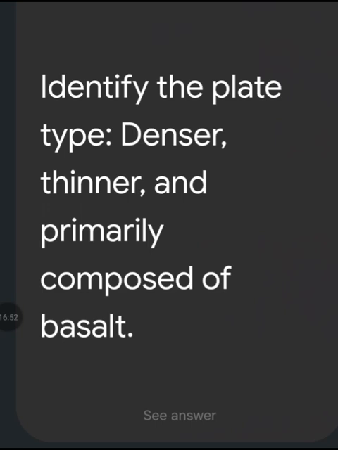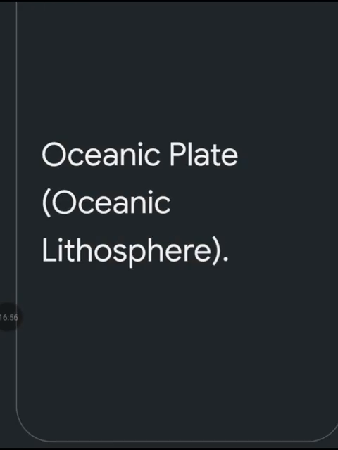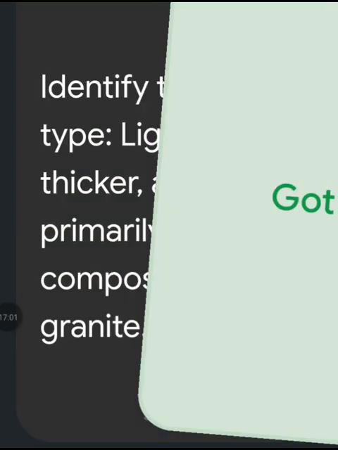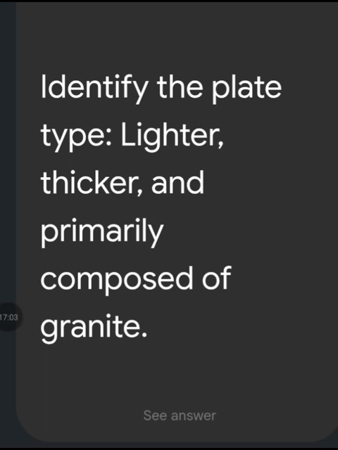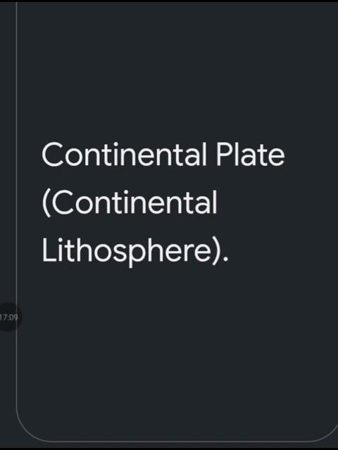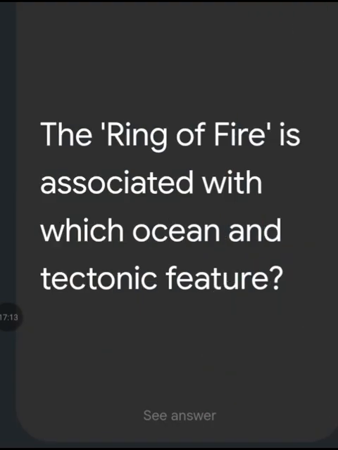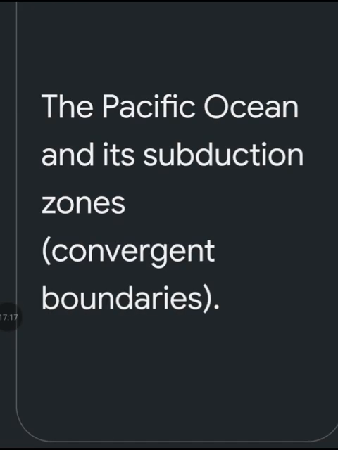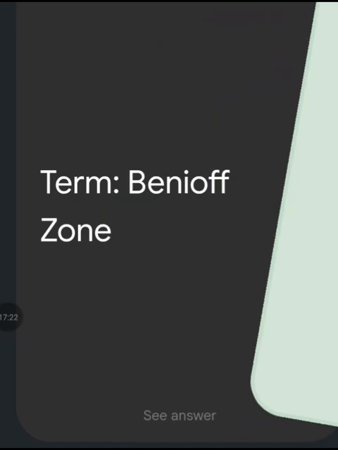Identify the plate. Denser, thinner and primarily composed of basalt. Oceanic plate, also known as oceanic lithosphere. Identify the plate type. Lighter, thicker and primarily composed of granite. Continental plate, called continental lithosphere. The ring of fire is associated with which ocean and tectonic feature? The Pacific Ocean and its subduction zone, convergent boundaries.